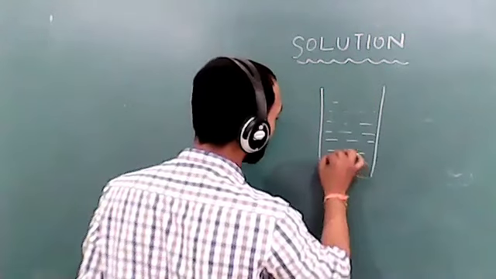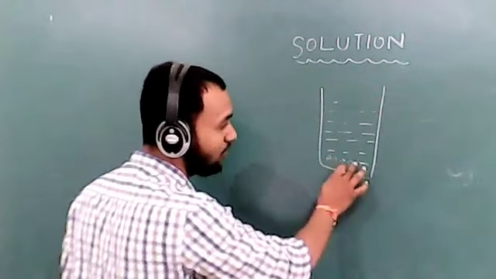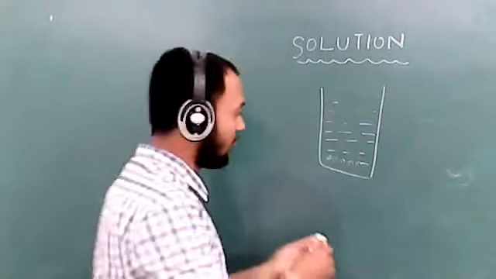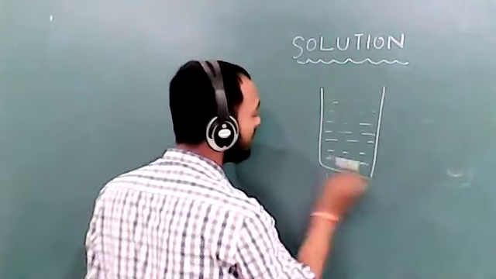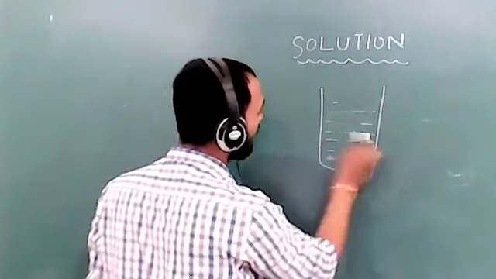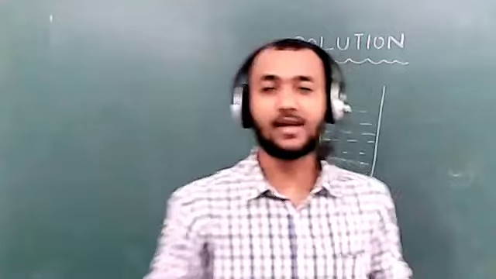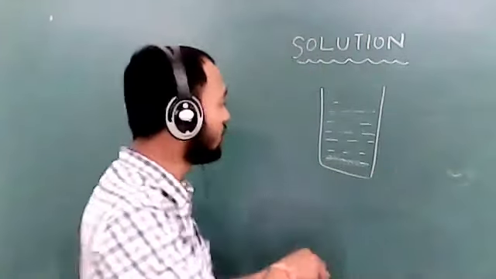And we put sugar here. First of all, the sugar settles down at the bottom of this glass. But with the help of a spoon, what do we do? We stir, we mix. After some time, this sugar completely dissolves in water, and the water becomes sweet. When we drink the water, we taste sweet, meaning sweet water. So here a solution is formed.